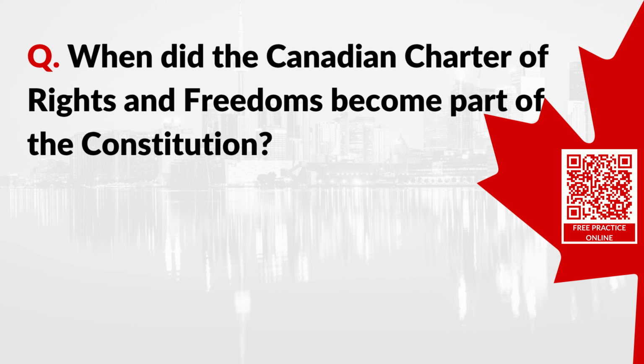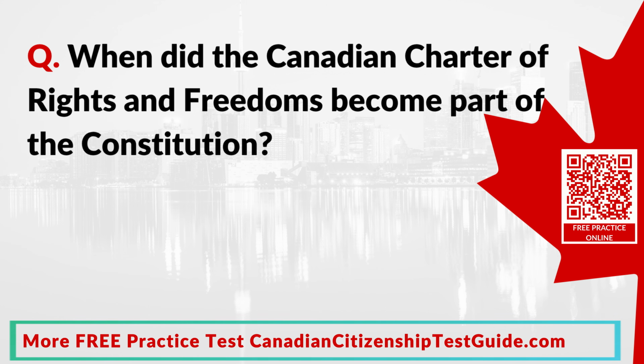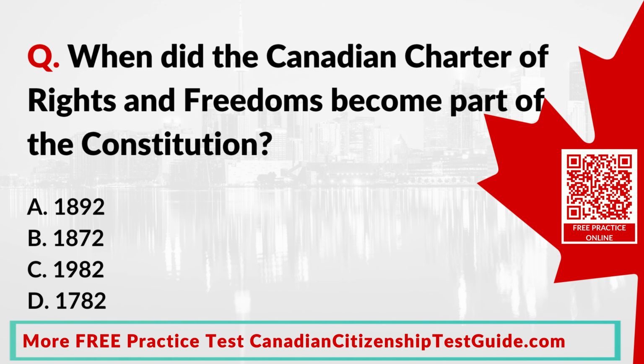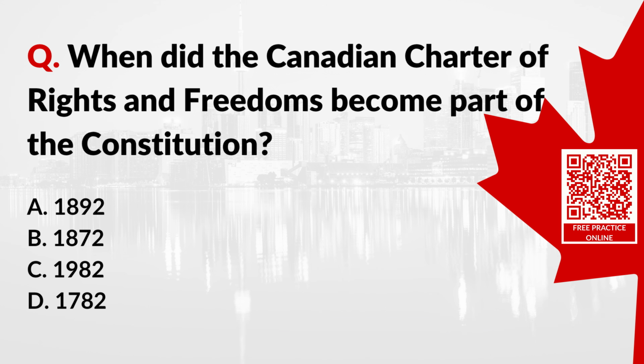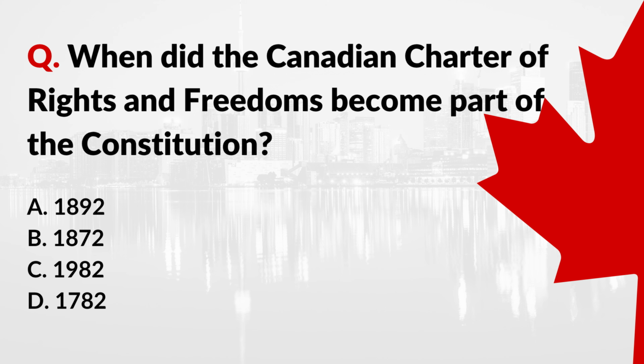Question: when did the Canadian Charter of Rights and Freedoms become part of the Constitution? A. 1892. B. 1872. C. 1982. D. 1782. Correct answer: C. 1982.